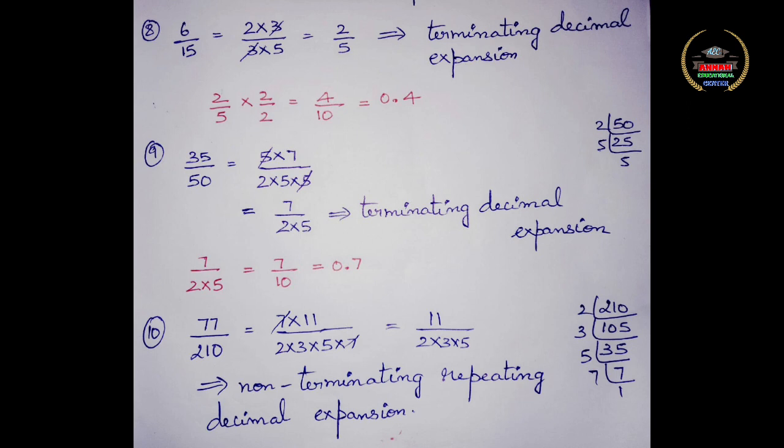What is 2 into 5? 10. So it is automatically 7 by 10. The answer is 0.7.